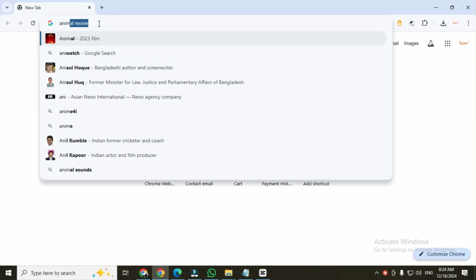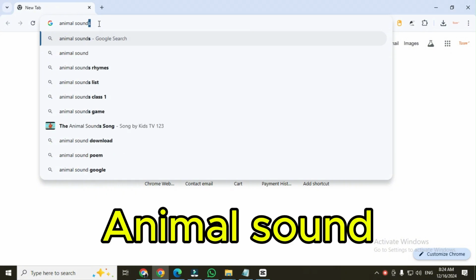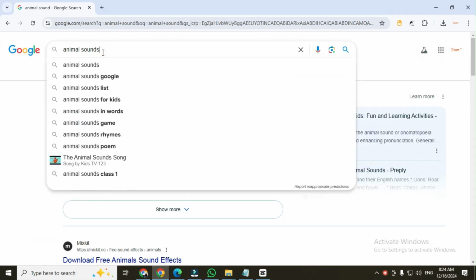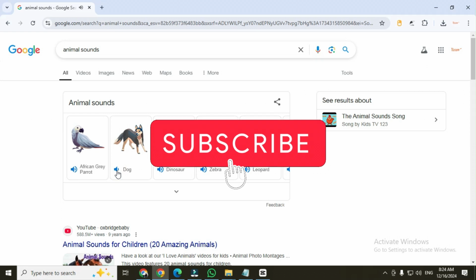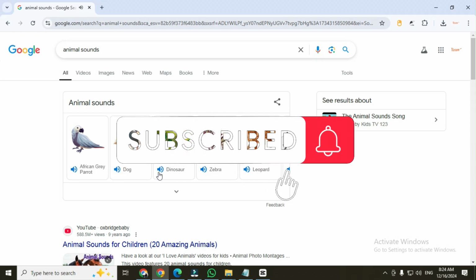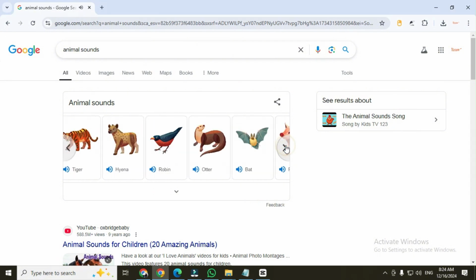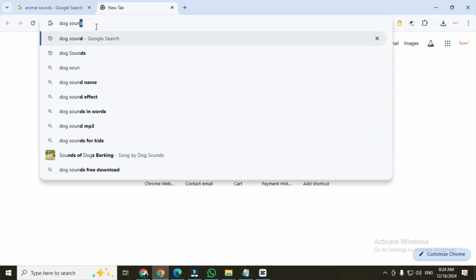First of all, type here animal sound. Paste it. Animal sounds. Here by default it shows lots of animal sounds, such as dog sound, dinosaur sound, zebra sound. If you want any specific animal sound, for example, I am searching dog sound.